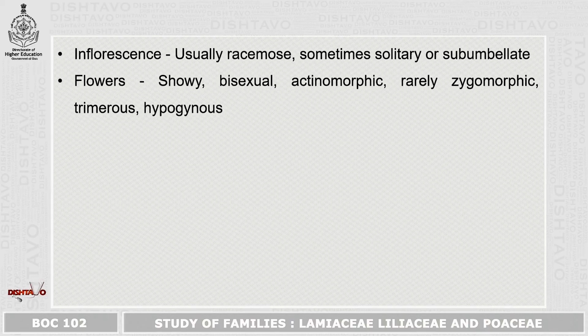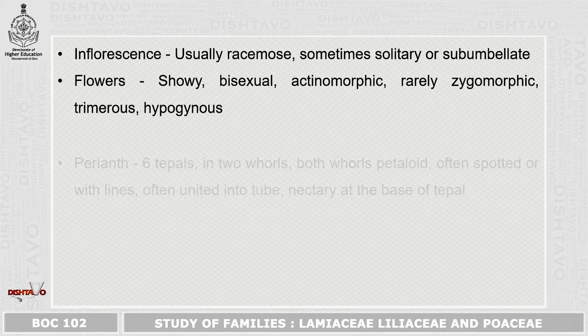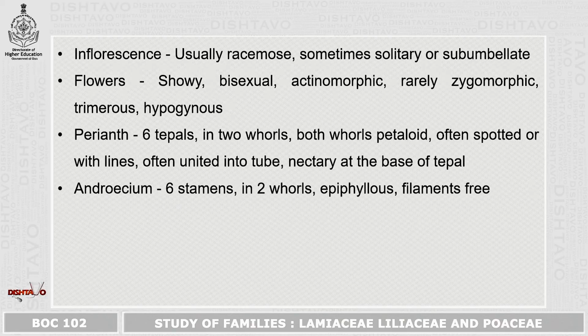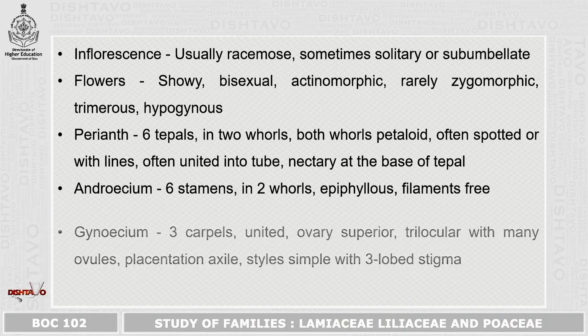Flowers are showy, bisexual, actinomorphic, rarely they are zygomorphic, trimerous and hypogynous. Perianth consists of 6 tepals which are arranged in 2 whorls. Both whorls are petaloid and often spotted or with lines, often united into tube, and nectary is present at the base of tepal. Androecium consists of 6 stamens in 2 whorls. They are epiphyllous and filaments are free.